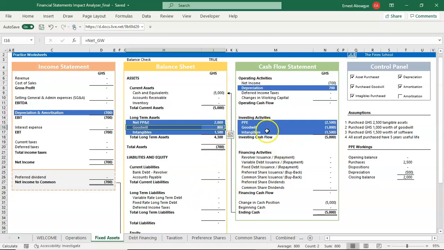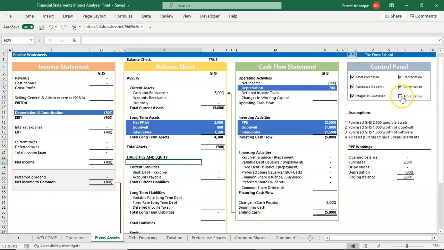It was 1,000 before, we bought 1,000, divided by 5 gives us 200. So it means we have also charged an additional 200 to it as amortization, making our depreciation and amortization balance come to 400, and then the balance in the goodwill account in the balance sheet is also reduced by 200, bringing the balance to 800. So the same principle applies, and our balance sheet still balances.